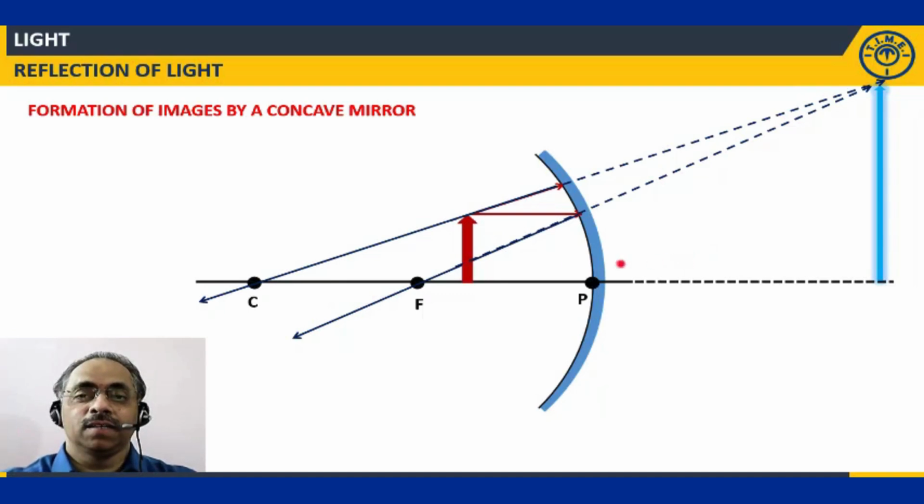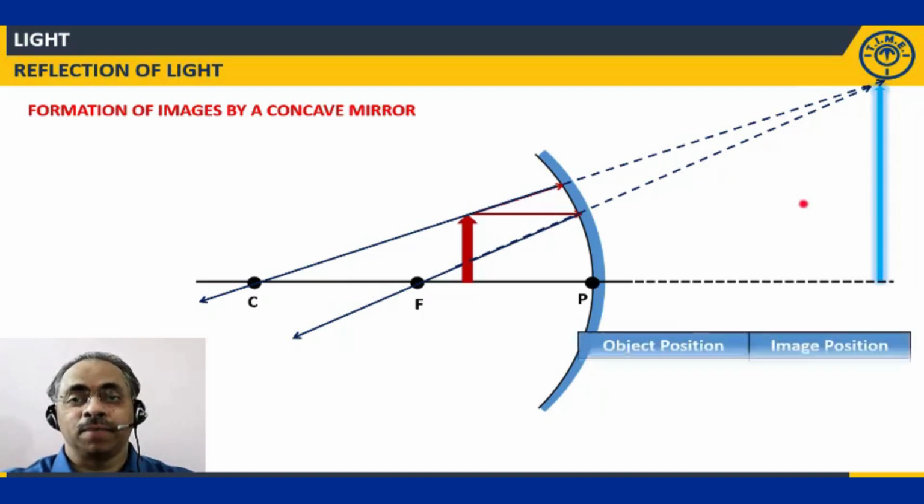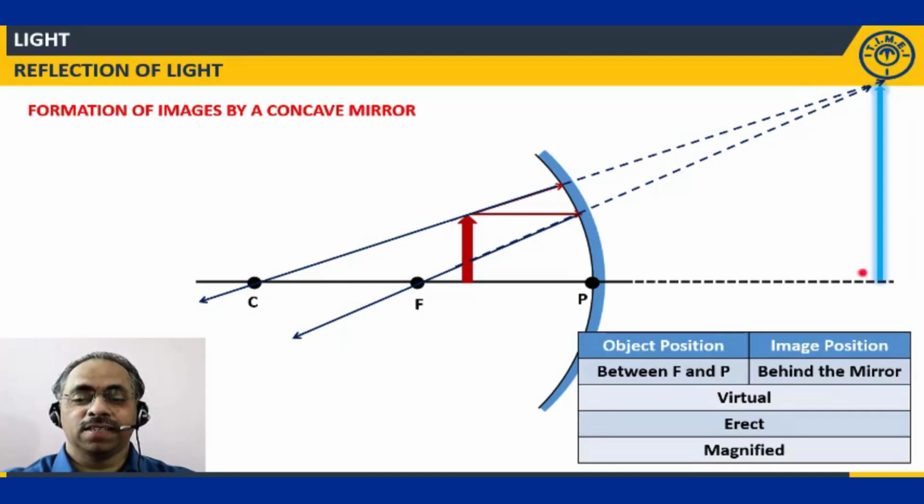It is formed by extending the reflected divergent rays. So the nature of this image is virtual. It is bigger in size, so we say it is magnified. And it is formed behind the mirror. It is virtual, erect, and magnified. So these are the different possible positions of the object in front of a concave mirror, and correspondingly we are able to get the positions of the images. Is this clear?